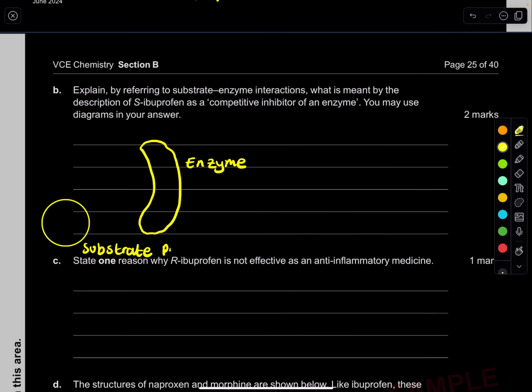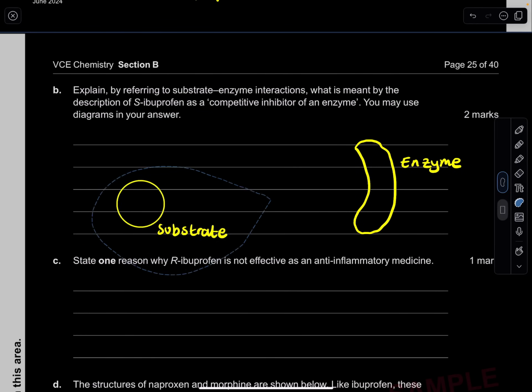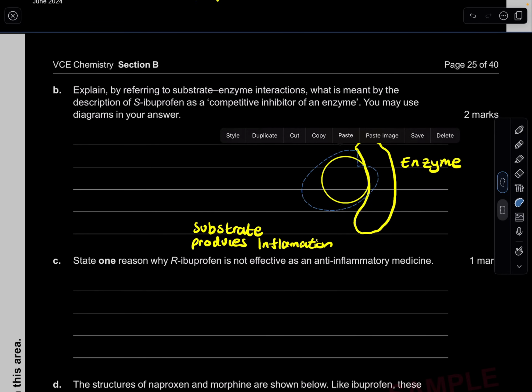So this one basically produces inflammation. It's those prostaglandins. I don't even know how to say it. What happens is you can see that this substrate perfectly fits the enzyme active site.